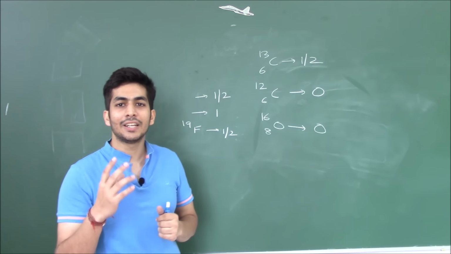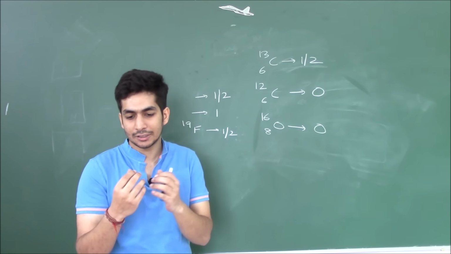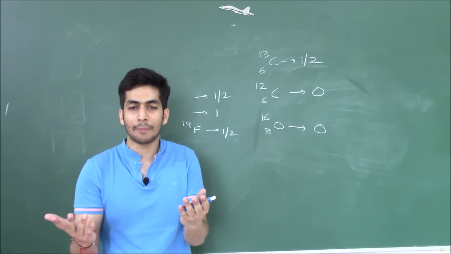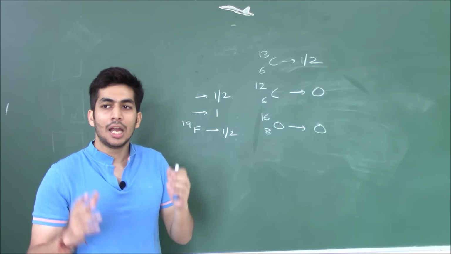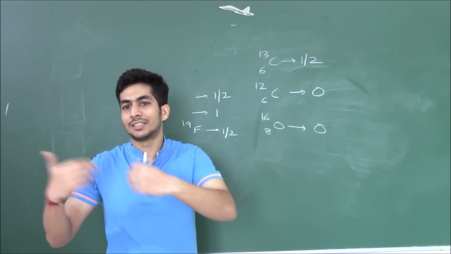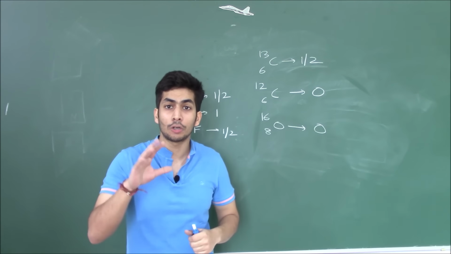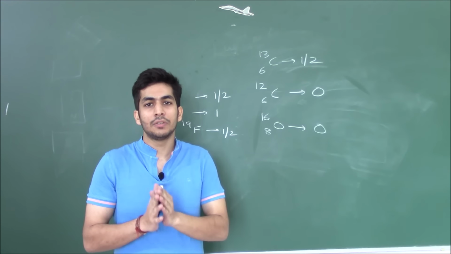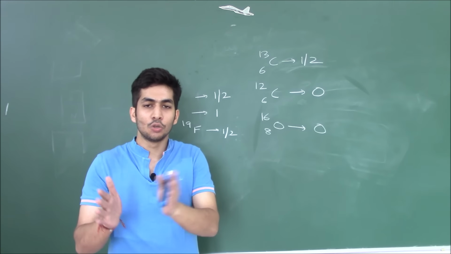So spin is a simplification of the term. We'll not dive into particle physics, because that in itself is a very complex topic, and not many people in the world understand it. So for our convenience, we'll just keep it to spin only, that the nucleus is spinning.